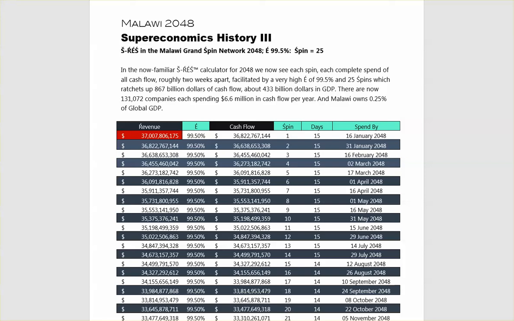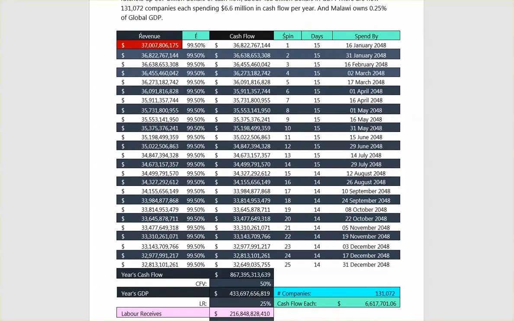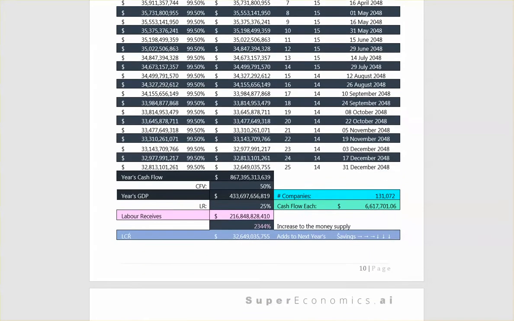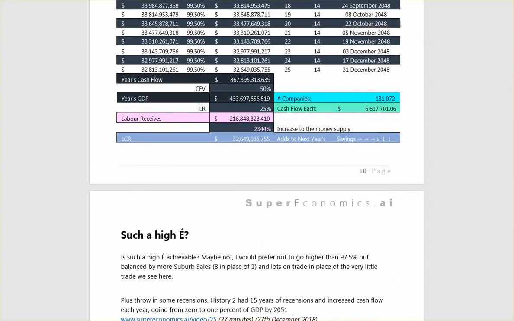There are now 131,072 companies, each spending 6.6 million in cash flow each year. And Malawi owns 0.25% of global GDP. And we can see here quite clearly, each couple of weeks, we do a new spin. There's the cash flow, etc.